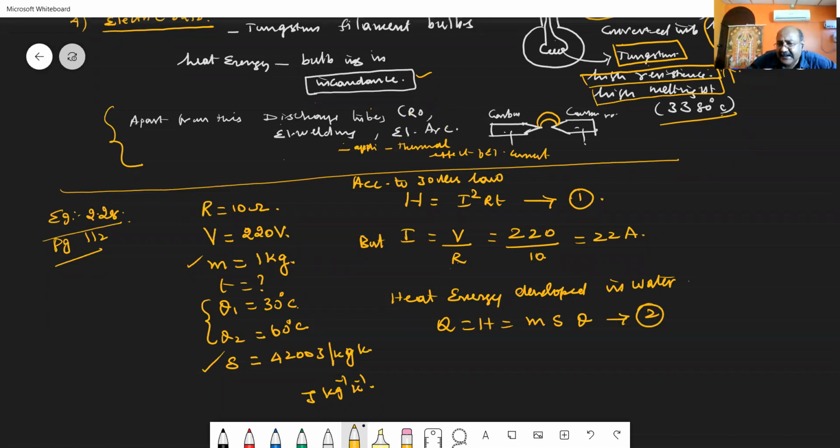You might have studied this equation in thermodynamics in your 11th standard. In thermodynamics, the amount of heat energy absorbed or evolved by a body is given by the formula m s theta. Here, m is the mass of the substance, S is the specific heat capacity of the substance, and theta is the change in temperature. Change in temperature is theta 2 minus theta 1, final temperature minus initial temperature.